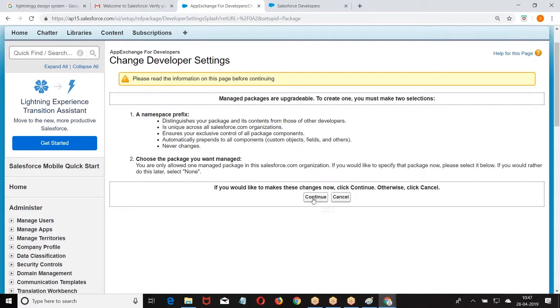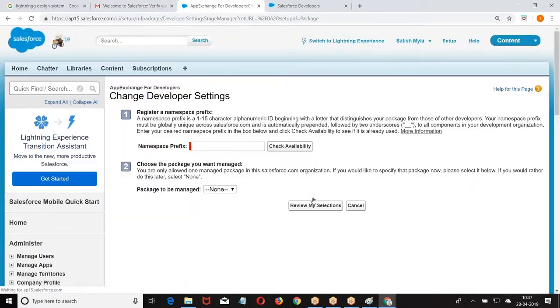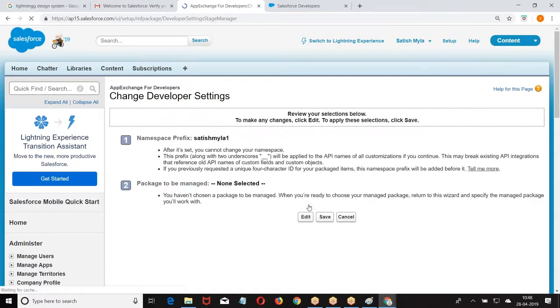So how do you check out? Packages, continue, enter the namespace, check the availability, available, review my selection, then click on save. When I click on save, namespace will be created.